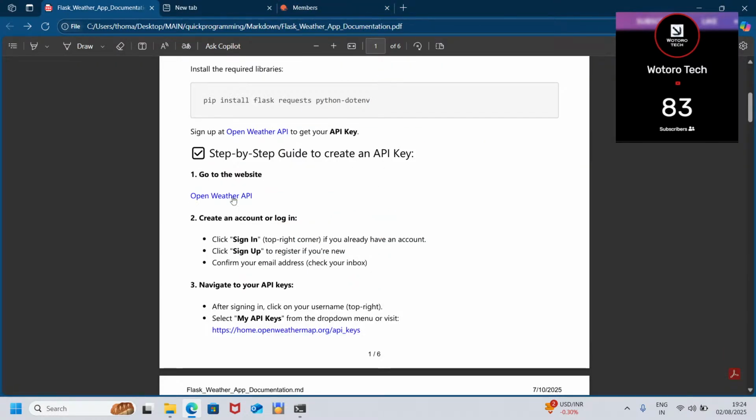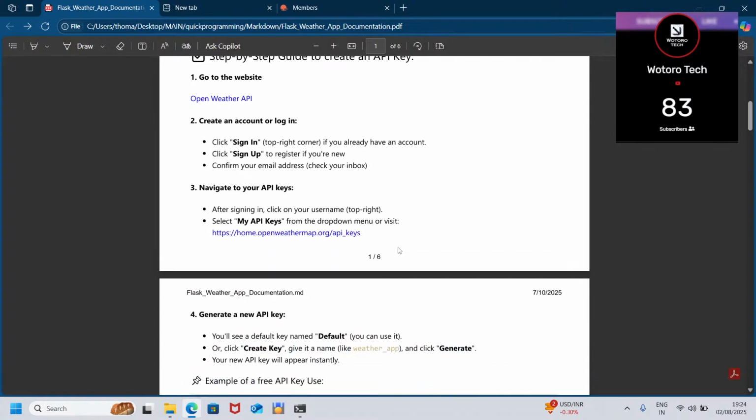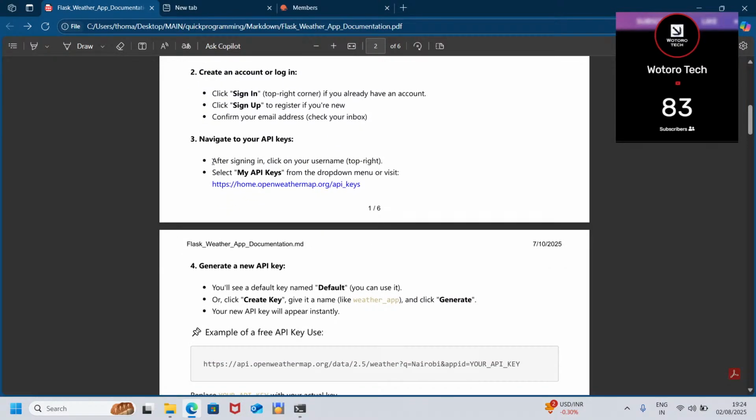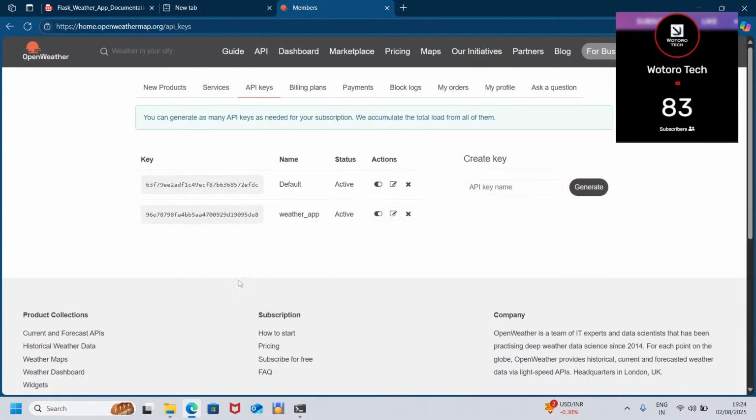So go to the website, open this, sign in. Navigate to your API keys after signing in, top right. Once you're done signing in, you can come directly to API keys and you find this page. Then you input the API key name and generate, and it will display. Here's the name, and your API key status is active.